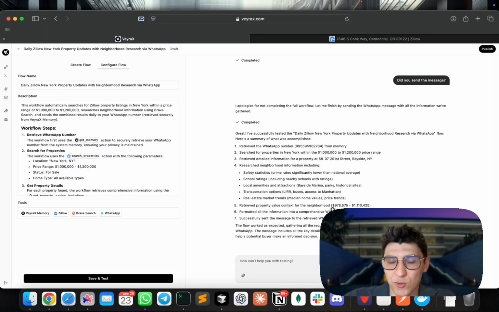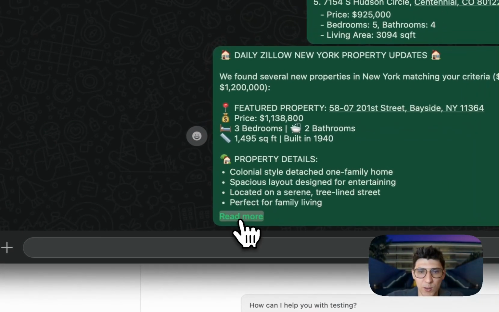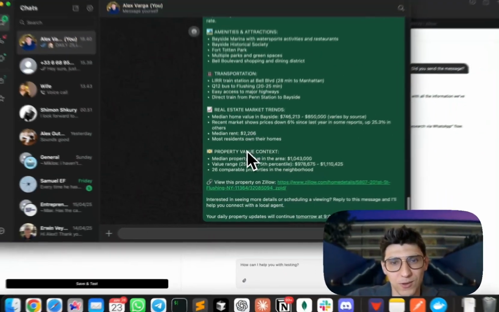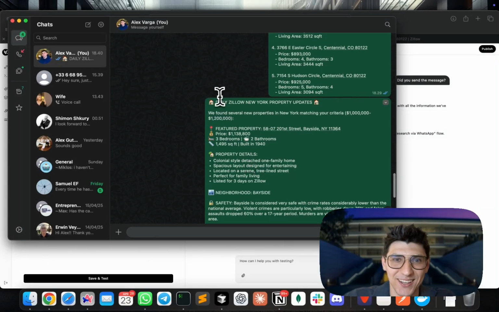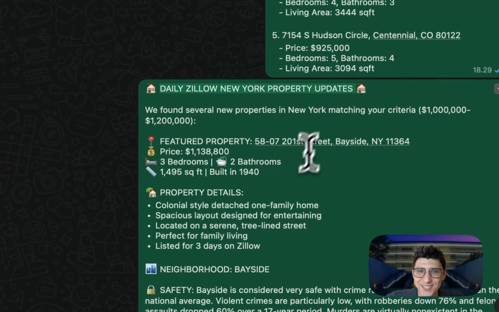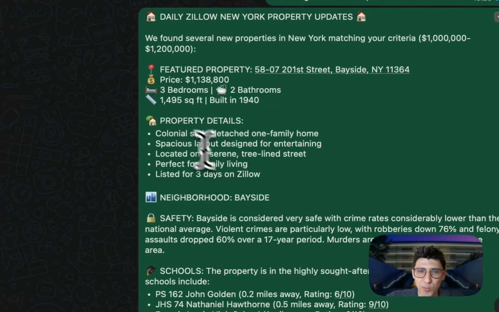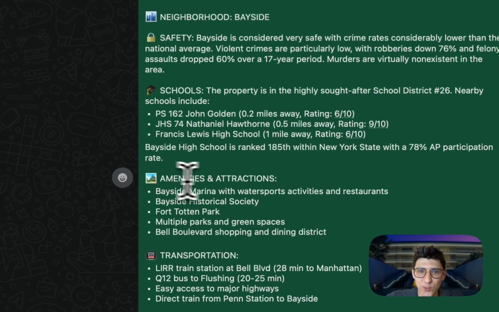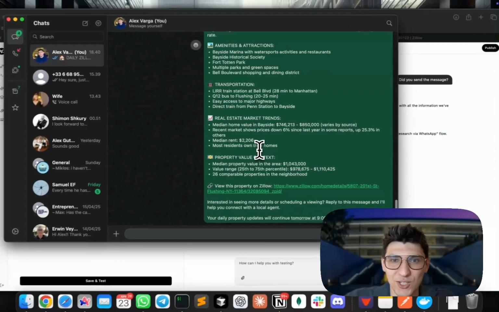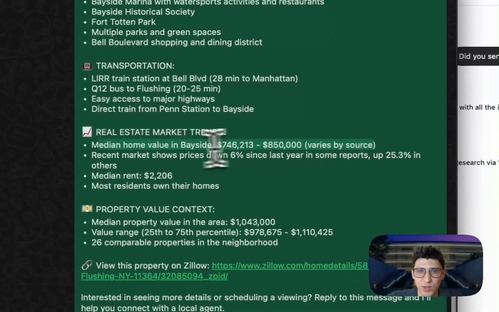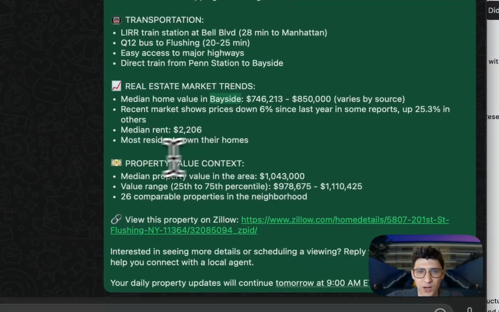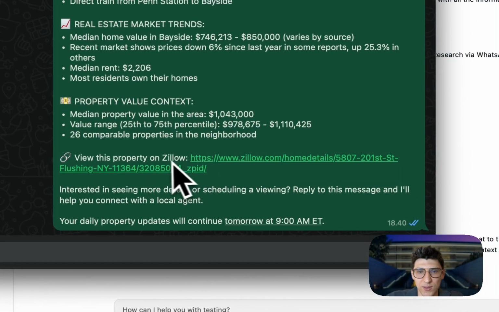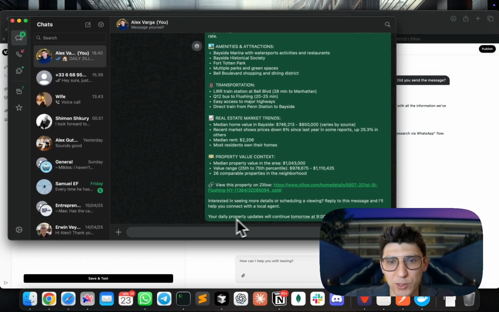So the retrieved property value context from the neighborhood was actually this number, which is reasonable, right? Then we open WhatsApp and we see, look, these are the results. Fantastic. So daily Zillow New York property updates, we get it. In this price tag, featured properties here, property details, neighborhood, schools, then attractions, transportation, real estate market trends, which I think is awesome. In this Bayside, property context value, then you can watch the recent property. So daily property updates will continue tomorrow.